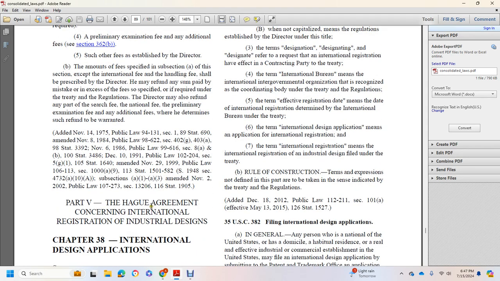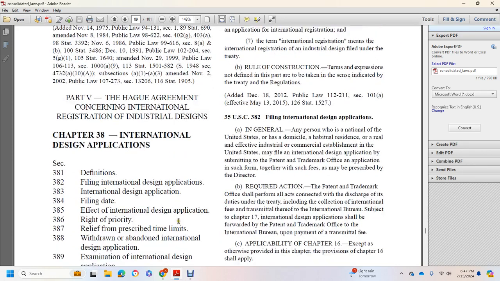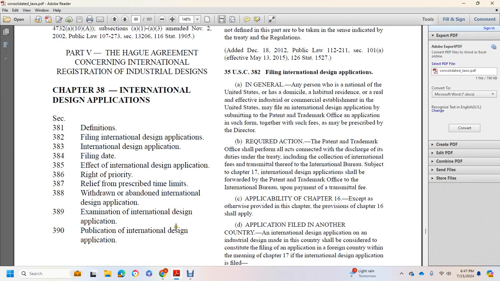Part 5 of the Hague Agreement concerning international registration of industrial designs. Chapter 38, International Design Applications.